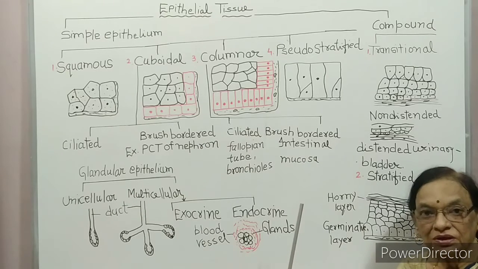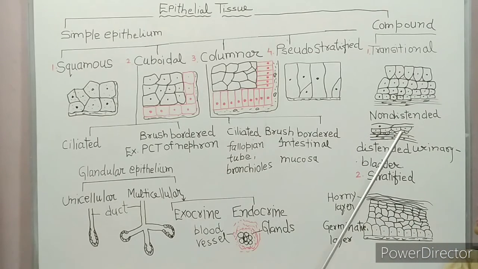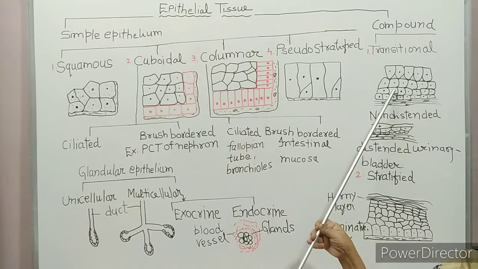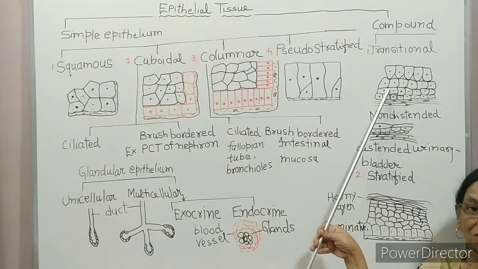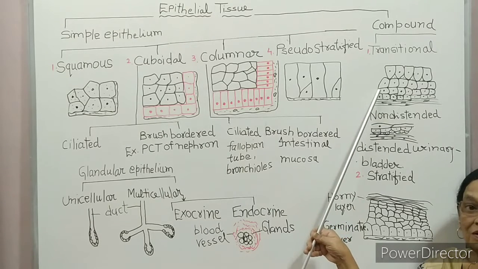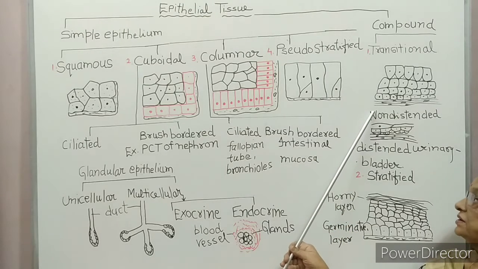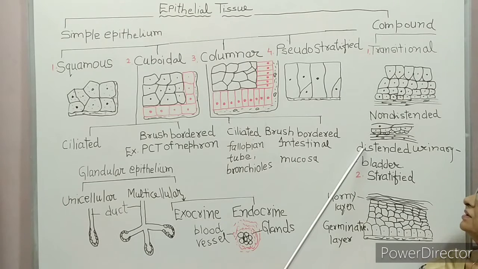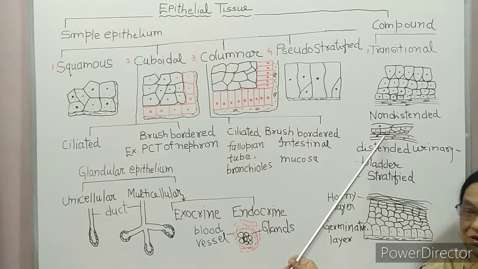It is found in the urinary bladder and in the ureter. You can see the non-distended cells when the urinary bladder is full with urine. Each and every cell appears separate. Then the distended state, when the urinary bladder is empty: the cells appear flat, overlapping one another.